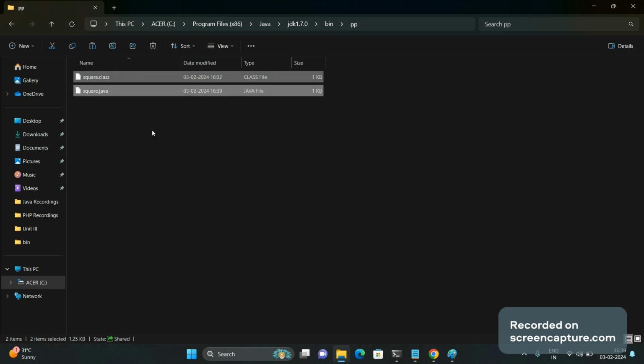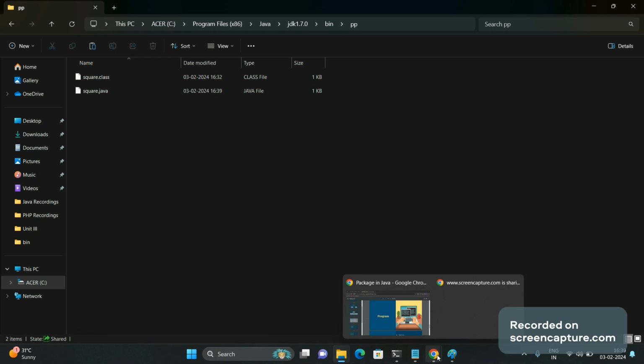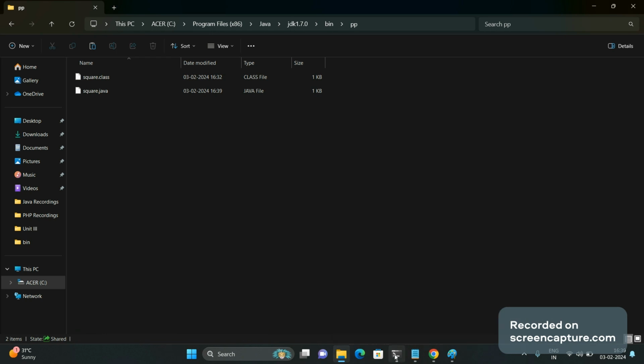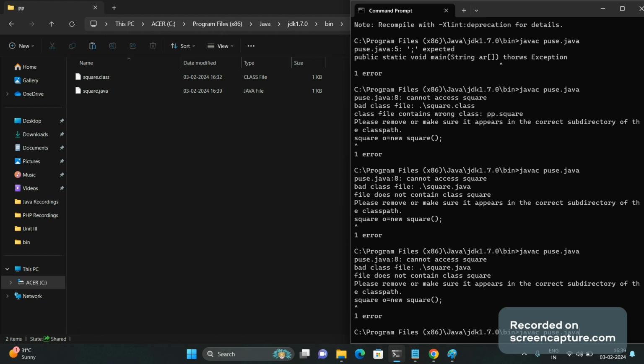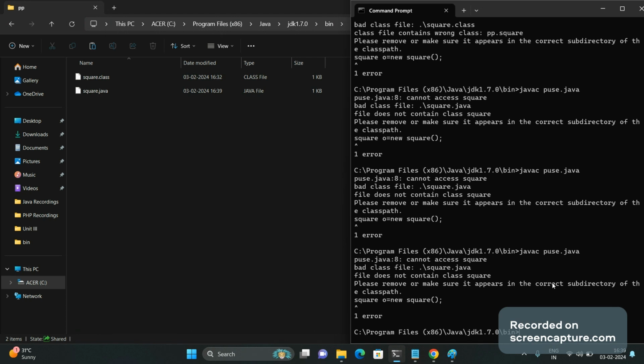Now let's see what error we get after compiling. It is showing that please remove or make sure it appears in the correct directory of the class path.